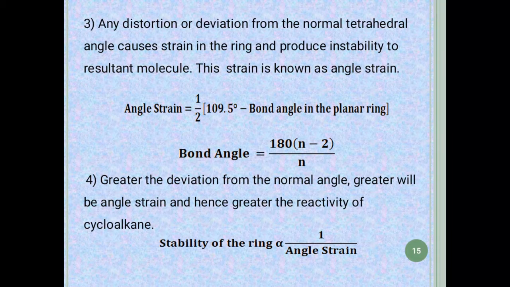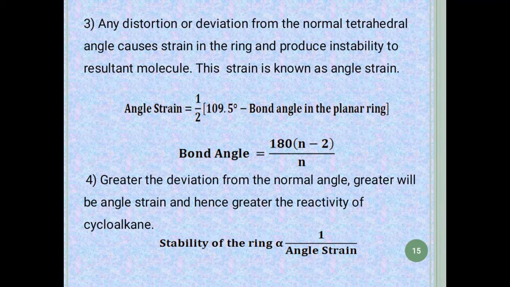The third point which Baeyer gave was any distortion or deviation from the normal tetrahedral angle causes strain in the ring and produces instability in the resultant molecule. This strain is known as angle strain. That means if the bond angle between two carbon atoms in a cycloalkane is less than 109.5 degree or more than this angle, then it will cause a certain strain, means a certain stress will be imparted on the bond, which will result in the instability of the molecule, and that strain is known as angle strain. Angle strain means a strain which is caused by a deviation in the bond angle.